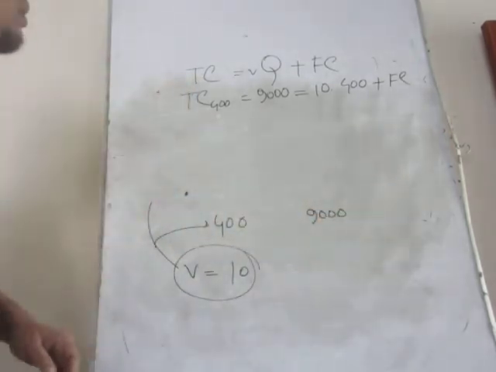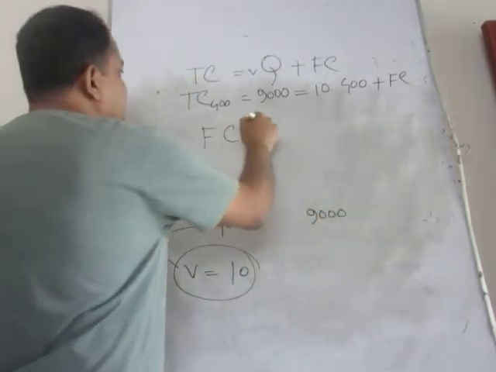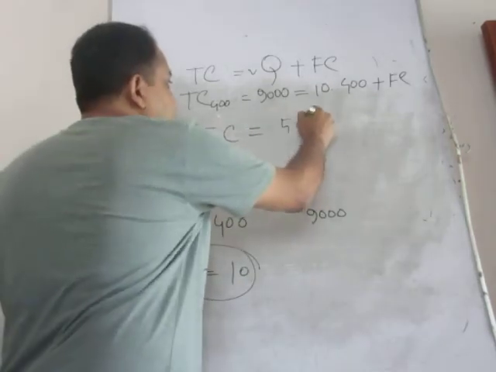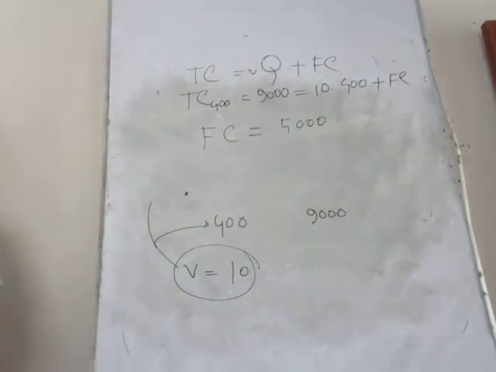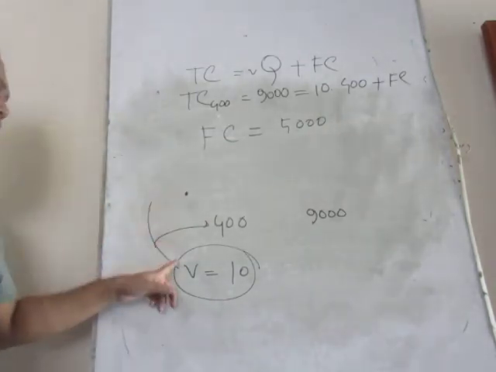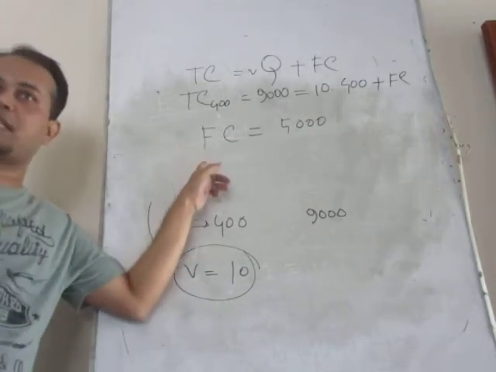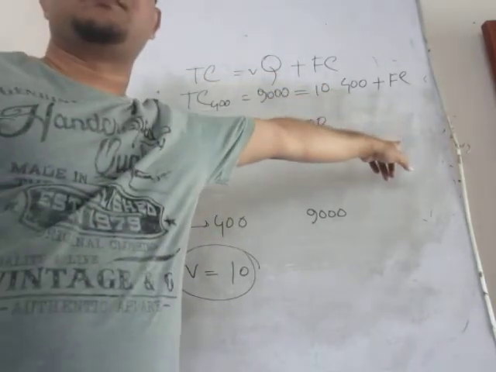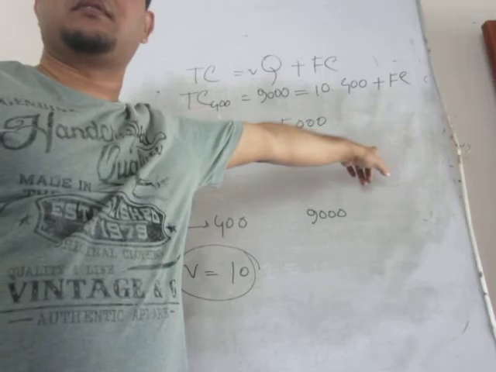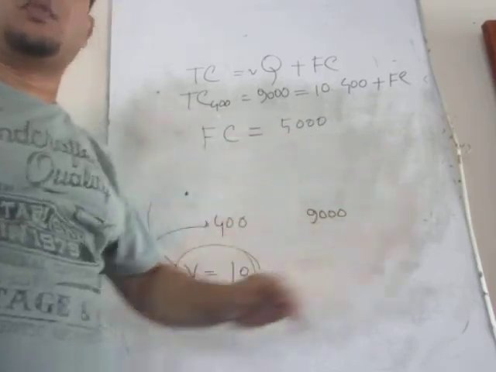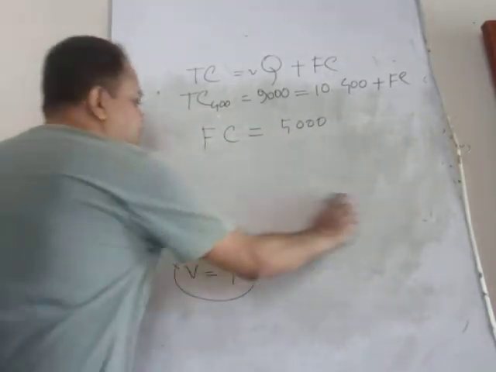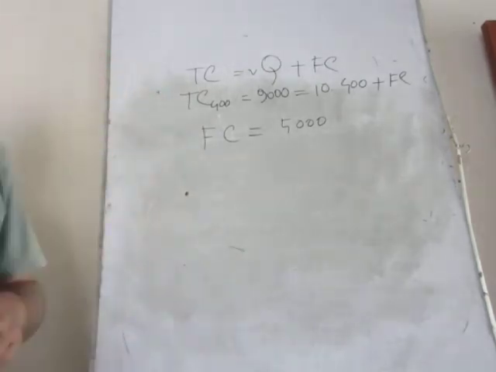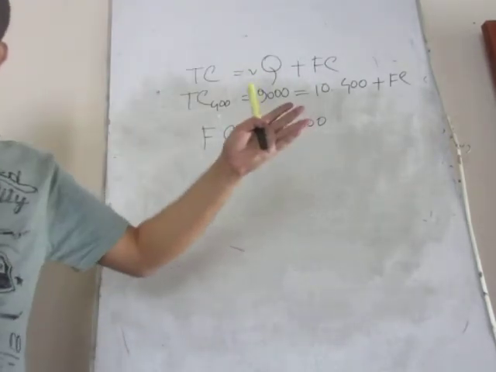By using the model, I can have fixed cost FC equal to 5,000. So by using the variable cost per unit, either in the low activity or high activity, you can find out the fixed cost. Any problem? Understood? So now, as you have both variable cost per unit and fixed cost, you can find out the straight line equation.